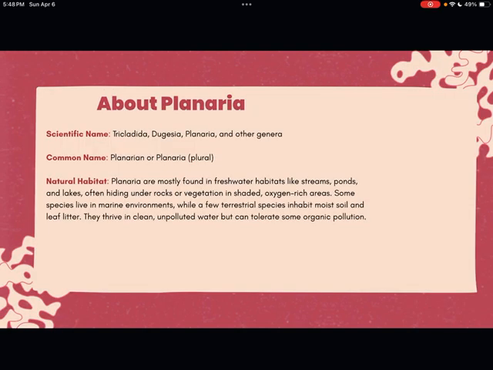So a little bit about Planaria. Its scientific name can vary depending on the actual species of Planaria that you want to look at, but overall just a few examples of some scientific names that I researched were Planaria, Dugesia, and Tricladida. These are just some of the scientific names that you can learn more about. But again, the common name, and the one that it's really most known by, is Planarian, or Planaria for plural.